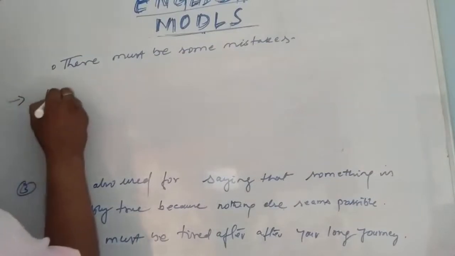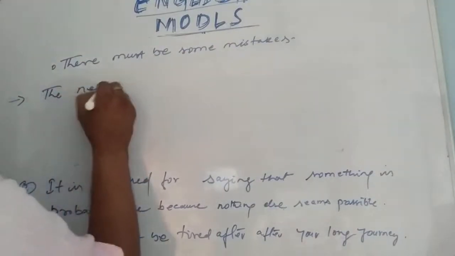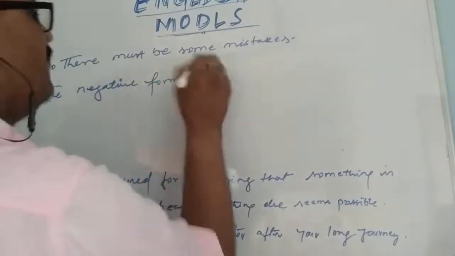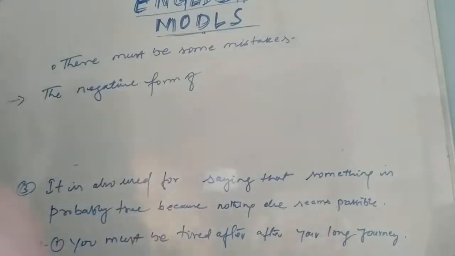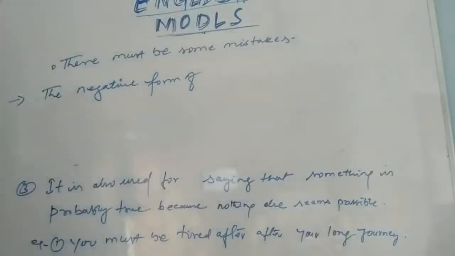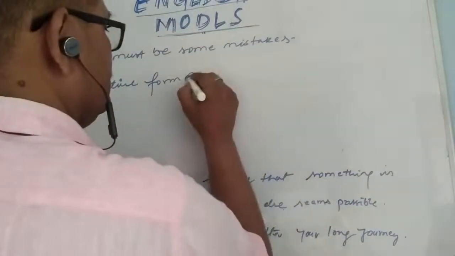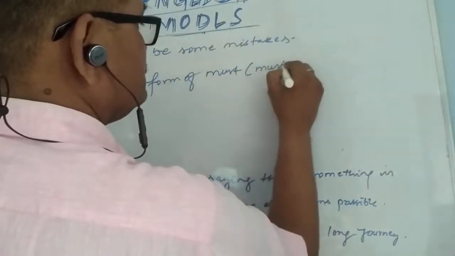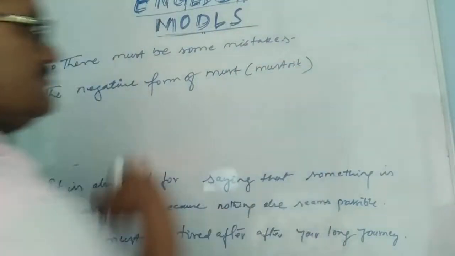Now, the negative form. Now, let's see the negative form of must. The negative form of must is mustn't.